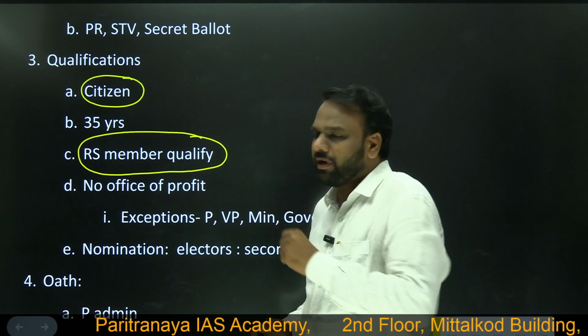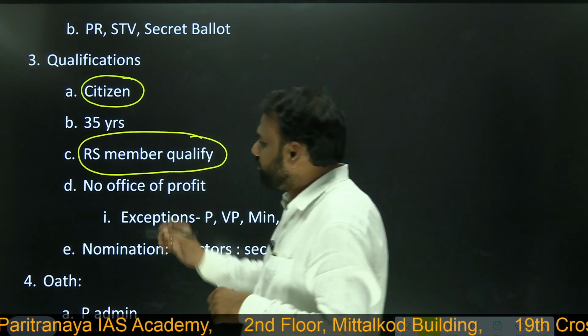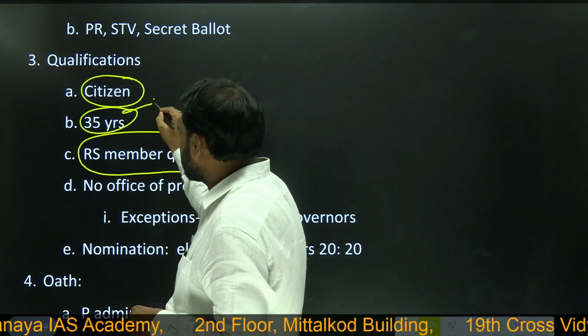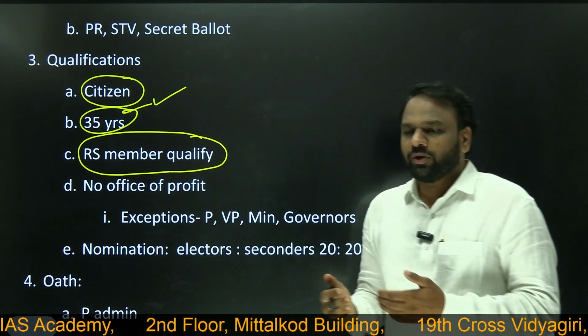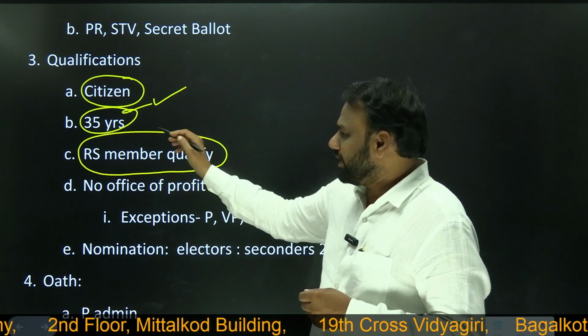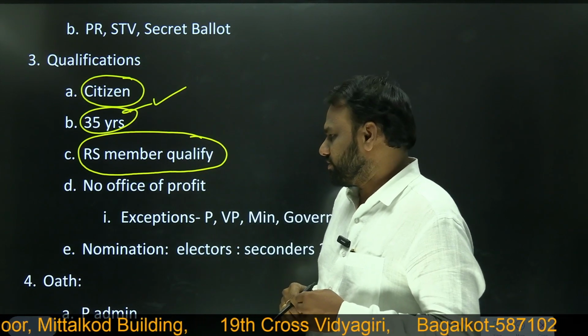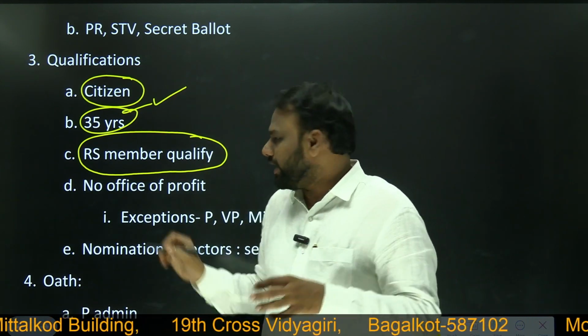In order to become a Rajya Sabha member, you should be 30 years. But in order to become Vice President of India, you should be 35 years. Very important. All the qualifications to become a member of Rajya Sabha apply, with the exception that he should have attained at least 35 years.